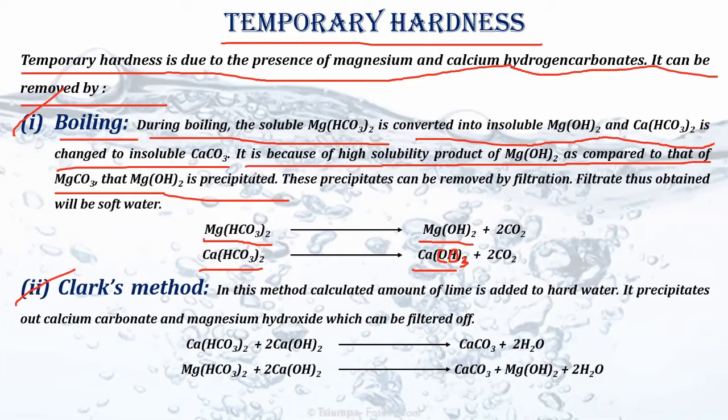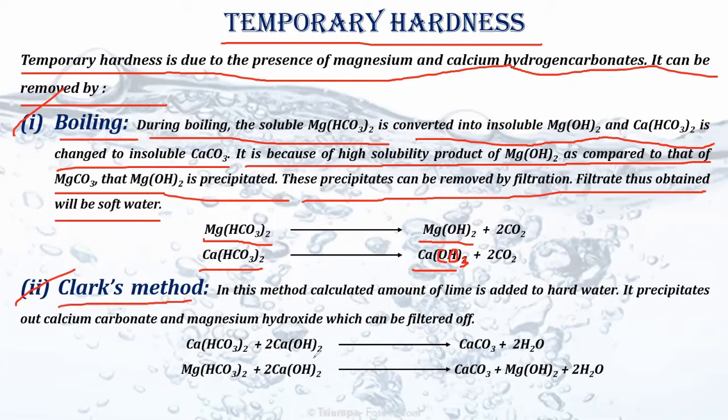In case of Ca(OH)2 and CaCO3, CaCO3 is having more solubility product and hence it will get precipitated, but calcium hydroxide will be soluble. Okay, this precipitate can be removed by filtration. The filtrate thus obtained will be soft water, and whatever the residue is will be these salts of calcium carbonate as well as magnesium hydroxide. Okay, so this was a technique which is called boiling.